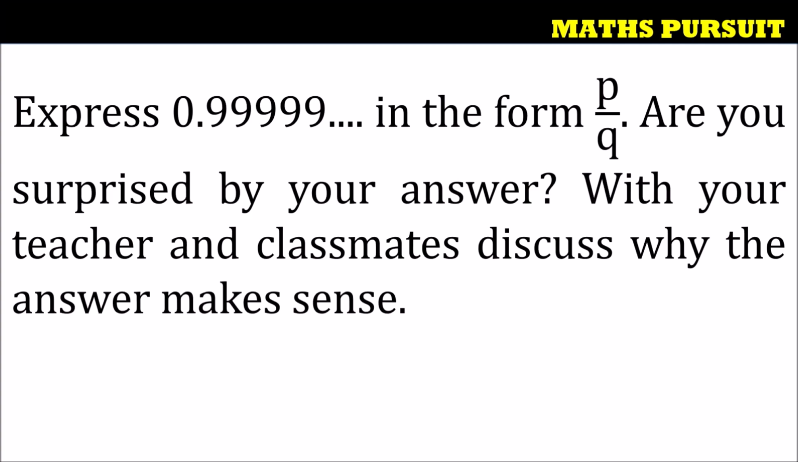So guys, let us look into this question. The question has given us this number, 0.99999 which is repeating, and the question is asking us to represent this number in the form of P upon Q, and it is checking with us if we are surprised with the answer. If we are surprised with the answer, we need to discuss this answer with our class teacher or with our classmates.